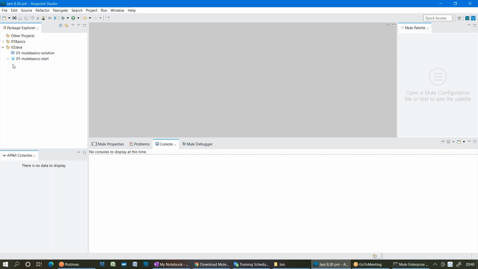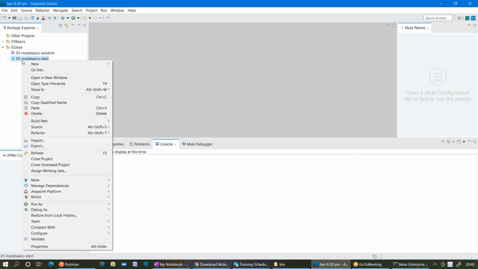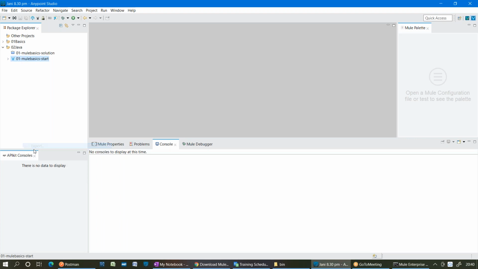So how do you export an application out of Studio? Export option. Right click on that, Export.